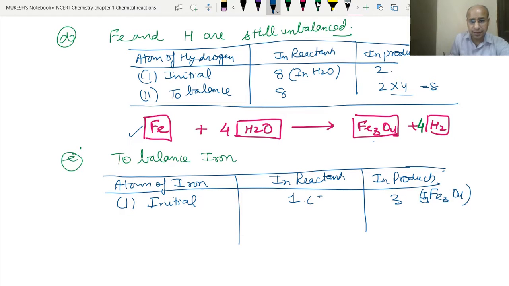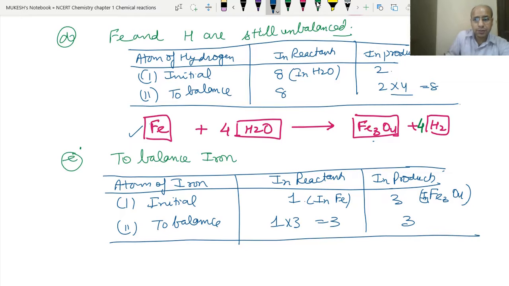Now to balance, if we multiply the iron by 3, it becomes 3, so they will be balanced.